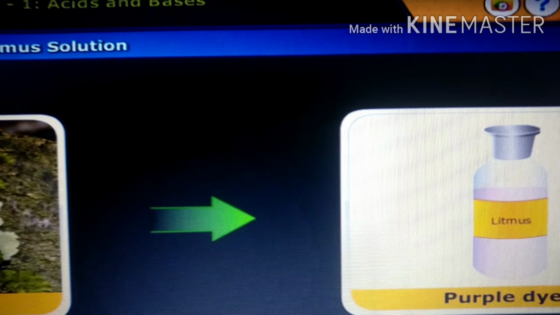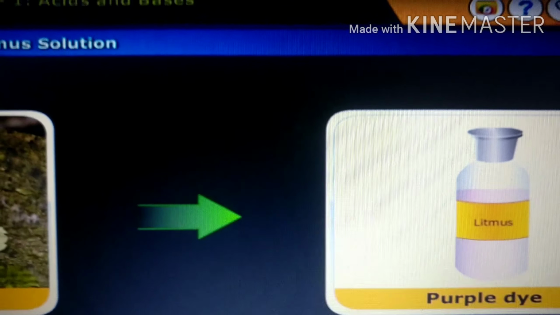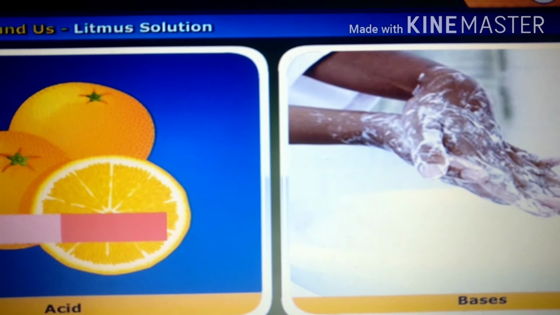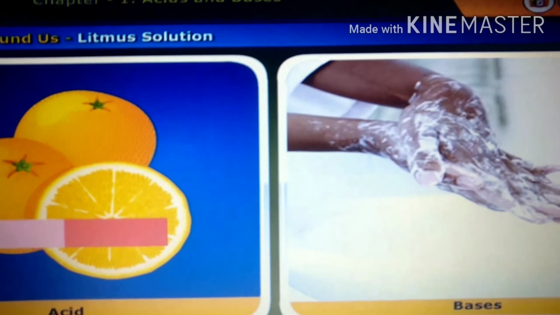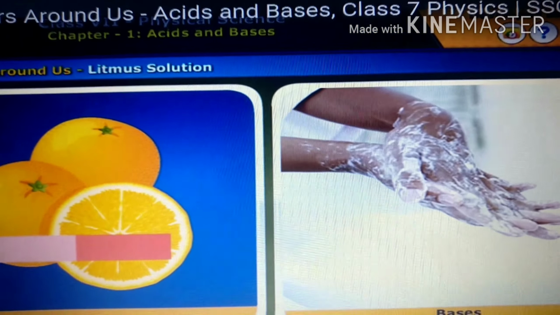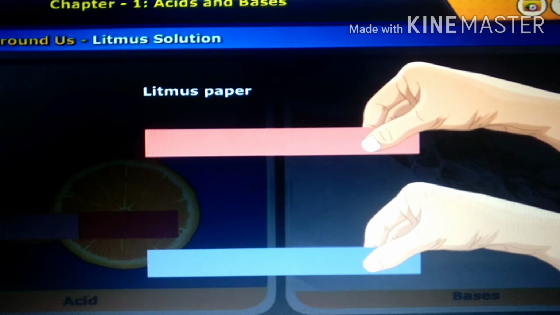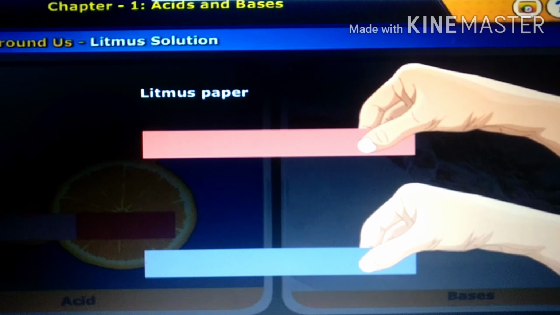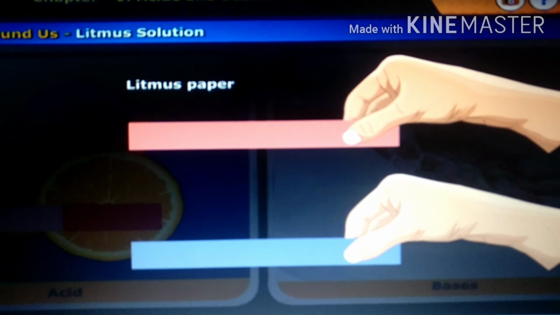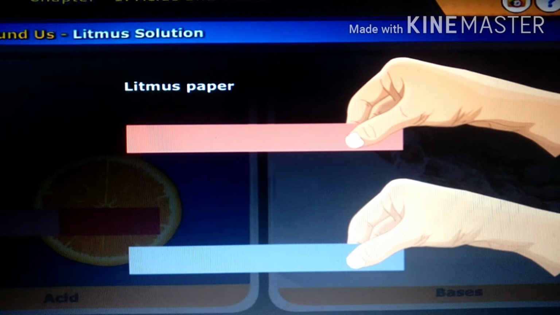Here the distilled water is neutral. So what do we come to know? In the case of neutral substances, what is the color of litmus solution? It is purple in color. Litmus is available in the form of a solution or in the form of strips of paper, as you can see here. The litmus paper is available in red and blue colors. What is litmus paper used for? It is used to test whether a solution is acidic or basic in nature. How does it work? Let us see.